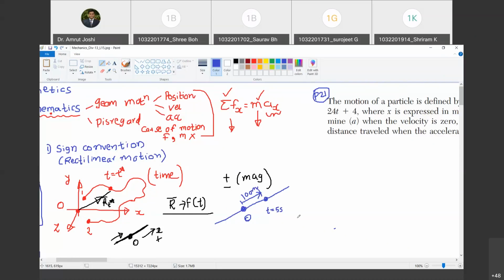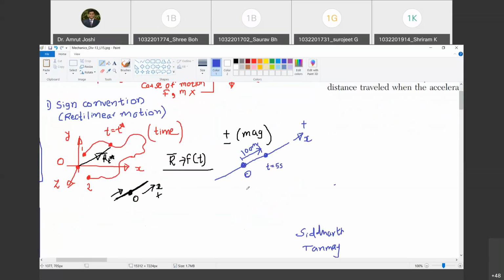And let us say this is my positive x direction. So what can I write about the position of the particle at t equal to 5 seconds? The position I will now denote by a single coordinate x. Though it is a vector quantity, I simply specify it as plus 100. You have to understand that it is 100 i cap.